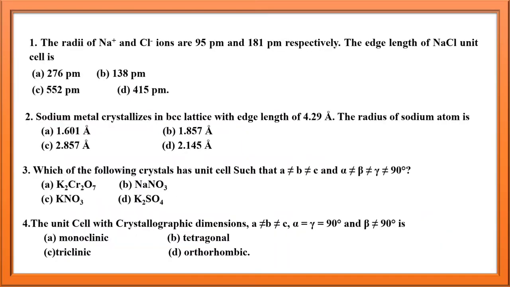Yes guys, these are the homeworks for you. Just take a screenshot and comment your answer in the comment section. See guys, 3 questions I have given. The radii of NaCl something is given. Sodium metal crystallizes in BCC. Which of the following crystals has a unit cell such as this one? And I have told you to remember the trick also. Unit cell with crystallographic dimensions. Again same thing. So you just have to answer these 4 questions. You have to write the question number and your options in the comments.